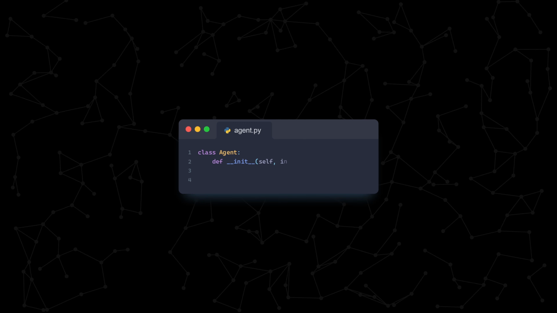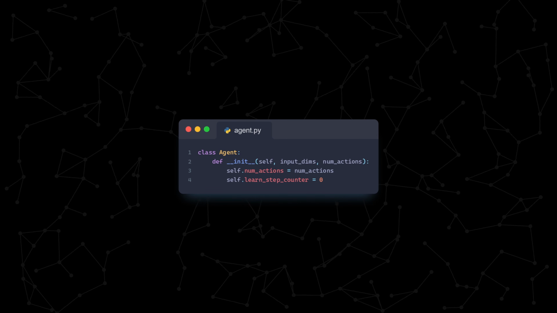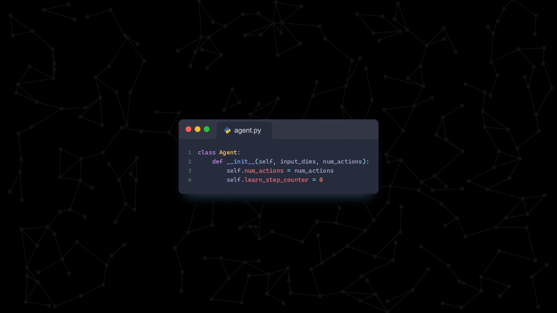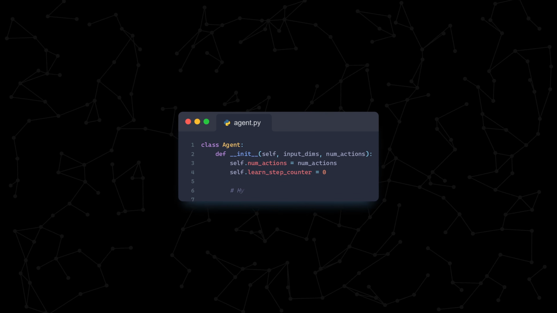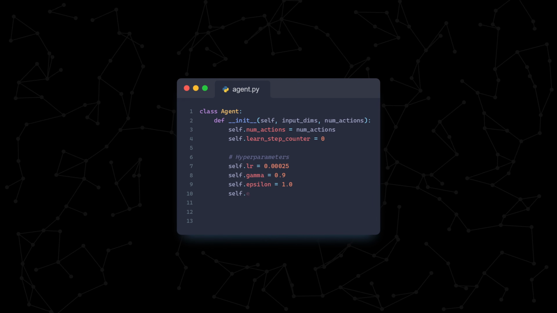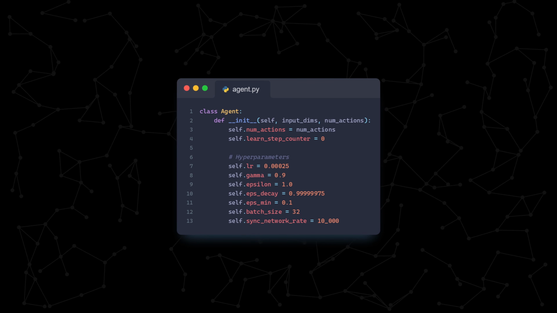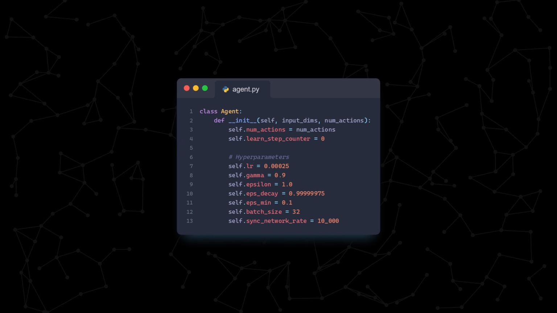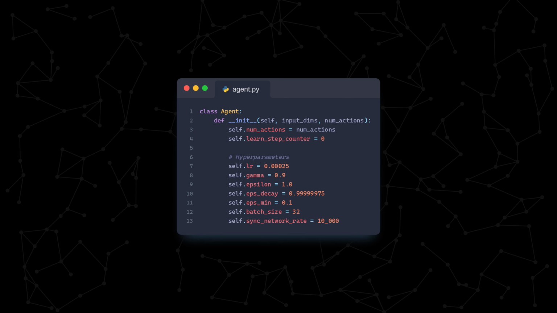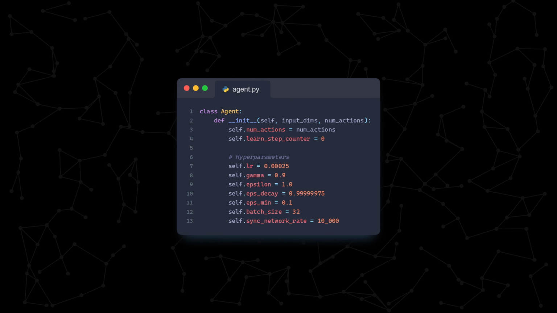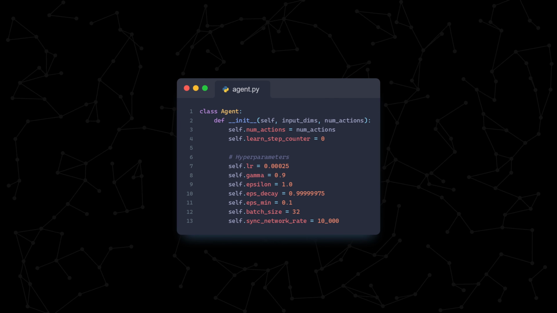For the constructor, we'll take in the dimensions of our state and the number of actions our agent has access to. We'll also use a learn step counter, which keeps track of how many times we've trained our network. We then set up our hyperparameters. First is the learning rate, or alpha. This is the size of the steps the network will take when it's updating its weights. Second is gamma, which is our discount factor. Remember, we want the agent to discount future rewards. Third is the starting value of epsilon, which will be set to 1 initially to encourage exploration.